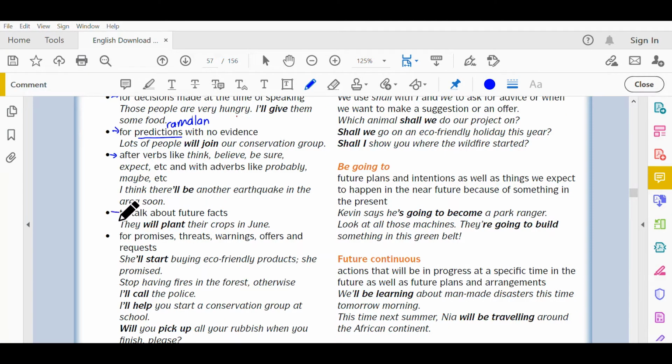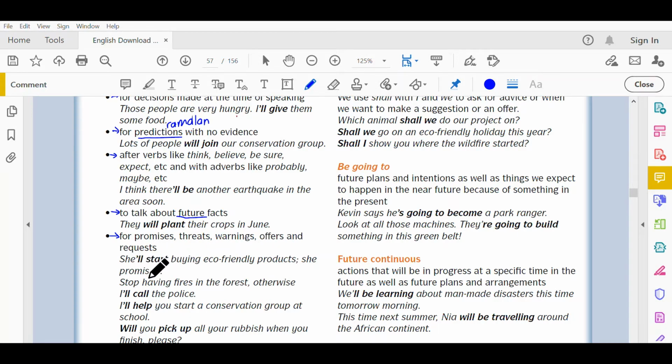And of course, when you use the future simple, you want to talk about future facts. Things that do not happen yet, tak jadi lagi, akan berlaku pada masa hadapan. Contoh, they will plant their crops in June. Next, you also use it for promises, threats, warnings, offers, and requests. Janji, threats, amaran, and warnings, offers, you membuat tawaran, and requests, permintaan.